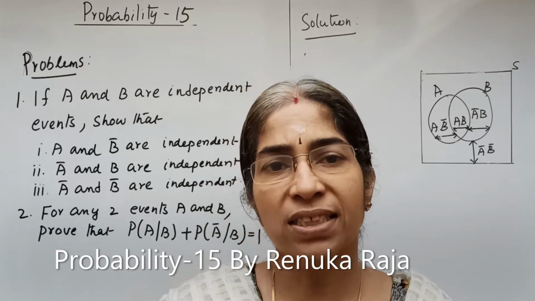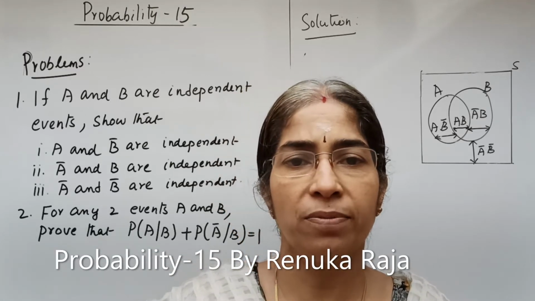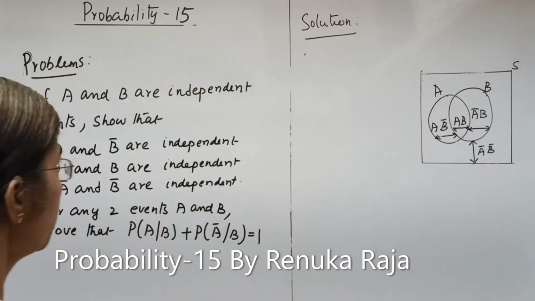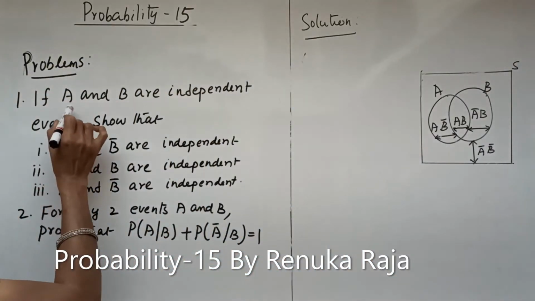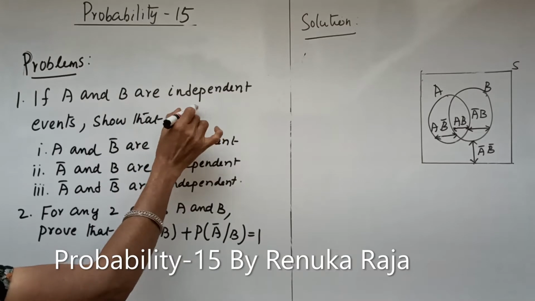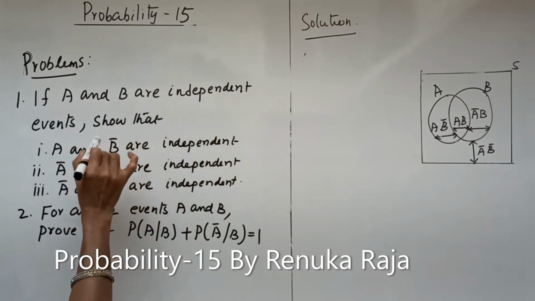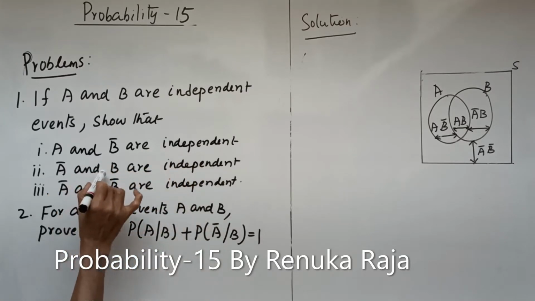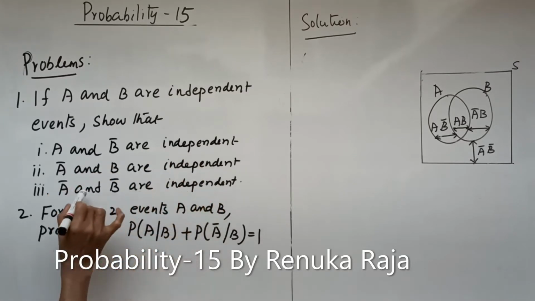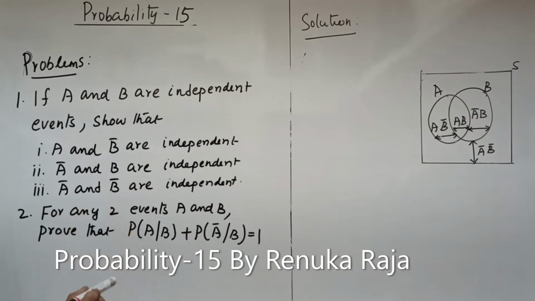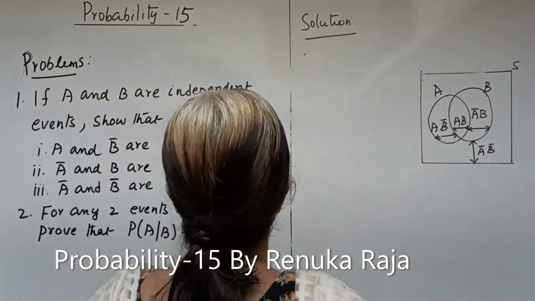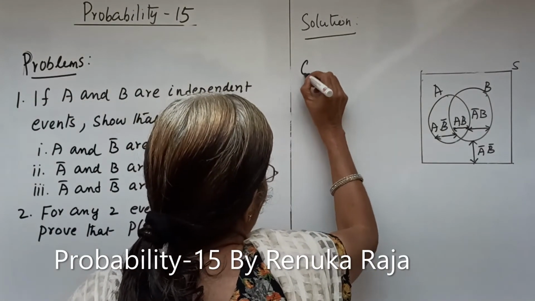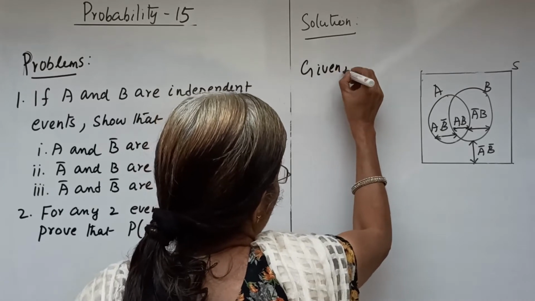Today we are discussing some theoretical problems on probability. The problem is: if A and B are independent events, show that A and B bar are independent, A bar and B are independent, A bar and B bar are independent. So it is given that A and B are independent events.